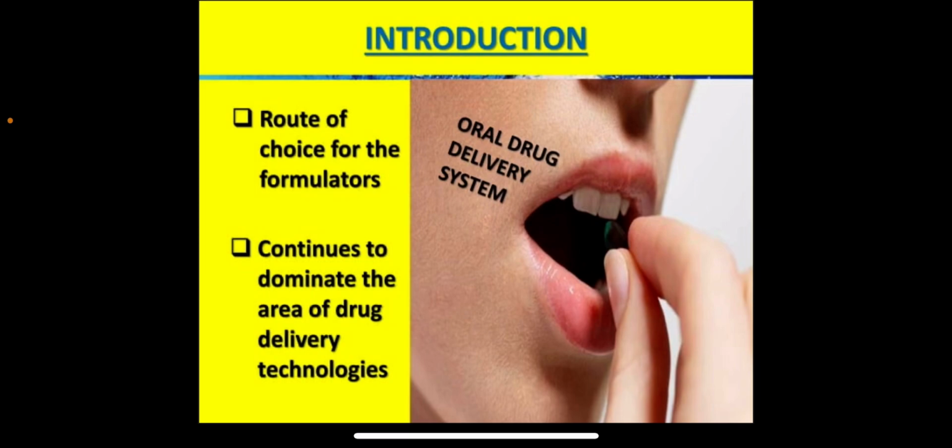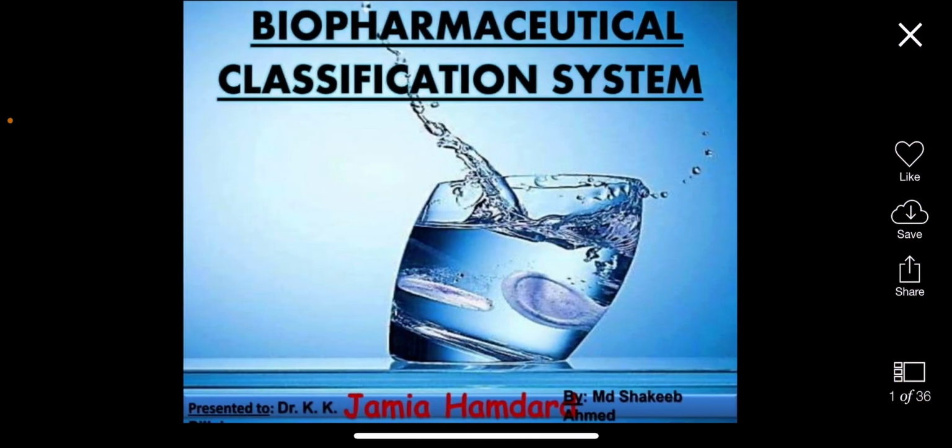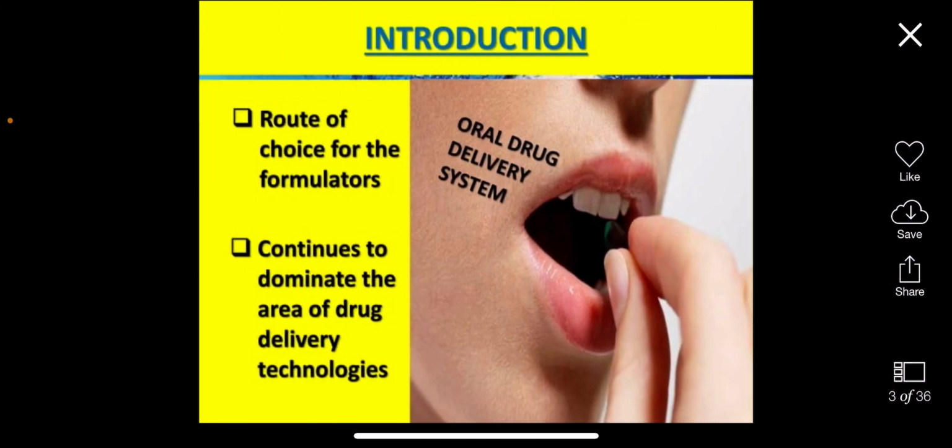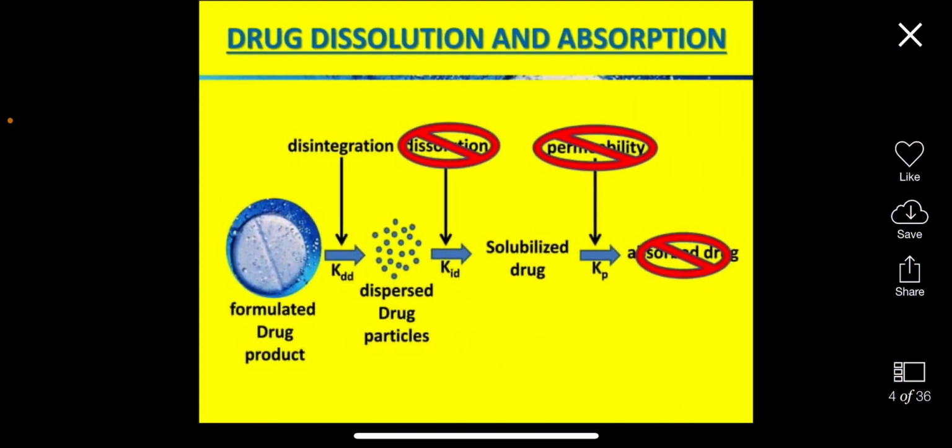So today we will discuss the BCS classification, that is, the biopharmaceutical classification system. The biopharmaceutical classification system is the system in which drugs are classified depending upon their solubility and permeability. The route of choice for formulators depends on the BCS classification, and drugs are also classified according to their route of administration. For the formulator, the oral drug delivery system continues to dominate the area of drug delivery technologies. Drug dissolution and absorption are also included in the BCS classification.